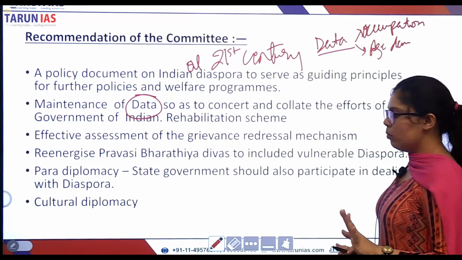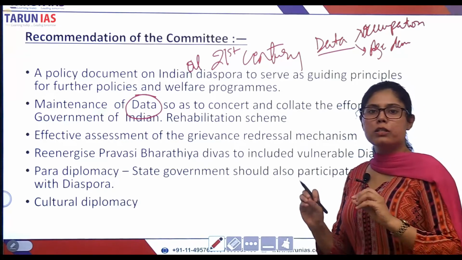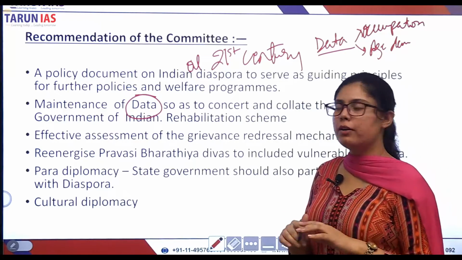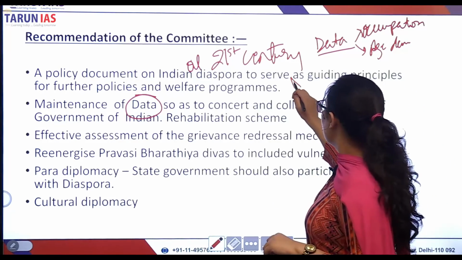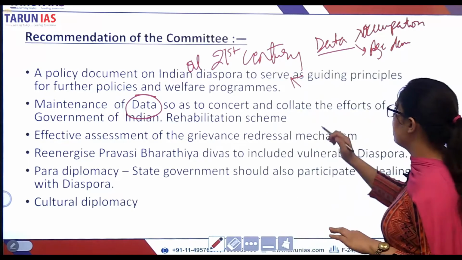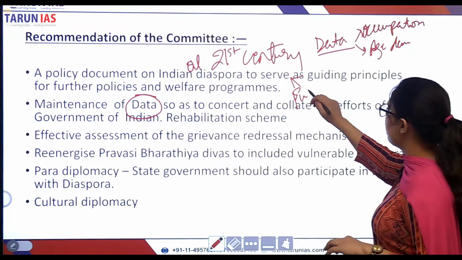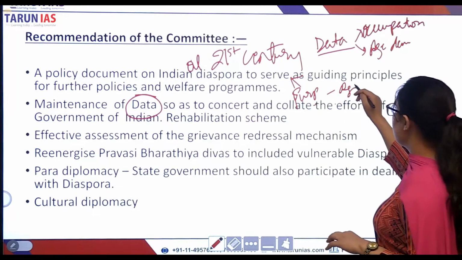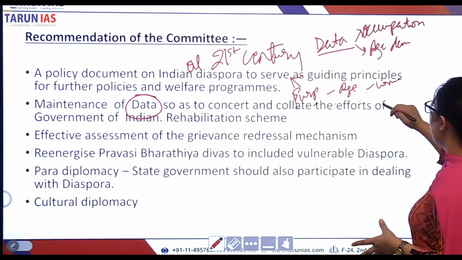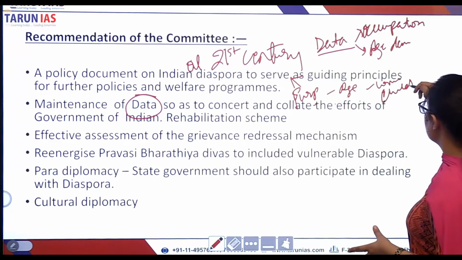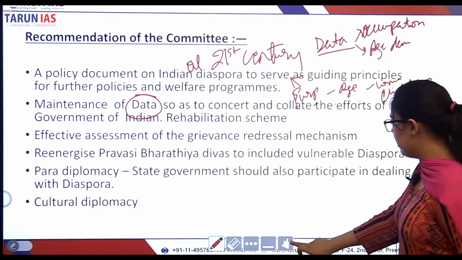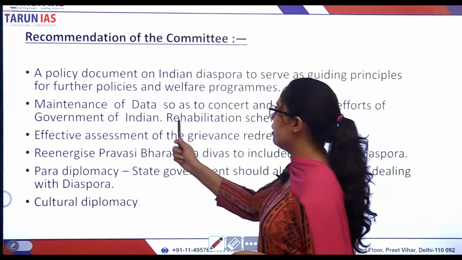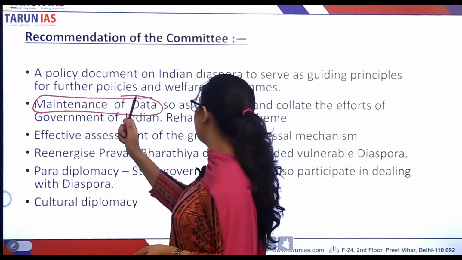That means how many people from what part of the country are moving to which other countries for what purpose? The age group, that means how many women have moved, how many children have moved, right? So this can be taken into consideration when data is maintained by the government of India.